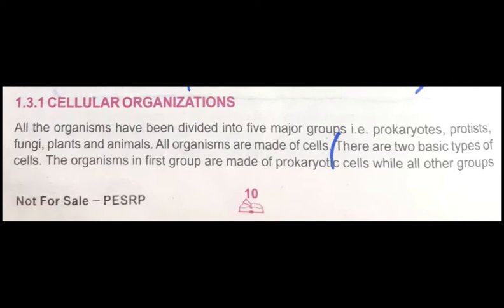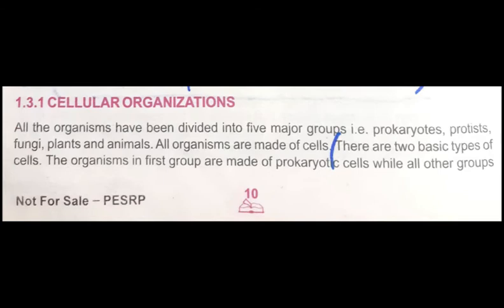The fourth major group is plants, and the fifth is animals. So students, it is now clear that organisms have been divided into 5 major groups, and these major groups are prokaryotes, protists, fungi, plants and animals.